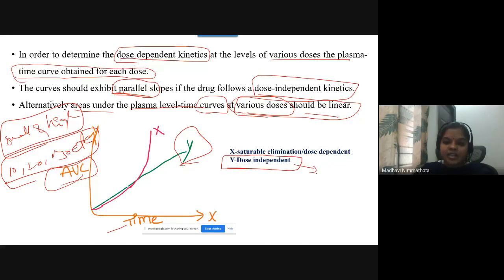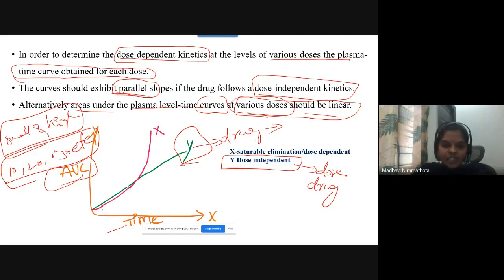This green color line tells you it is following dose independent kinetics, that means it is not following non-linear kinetics.